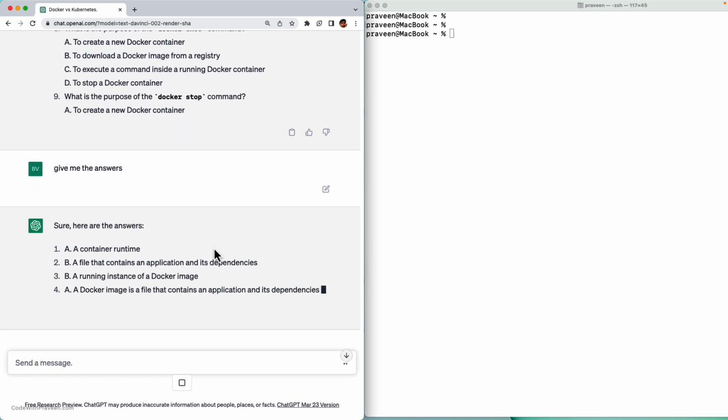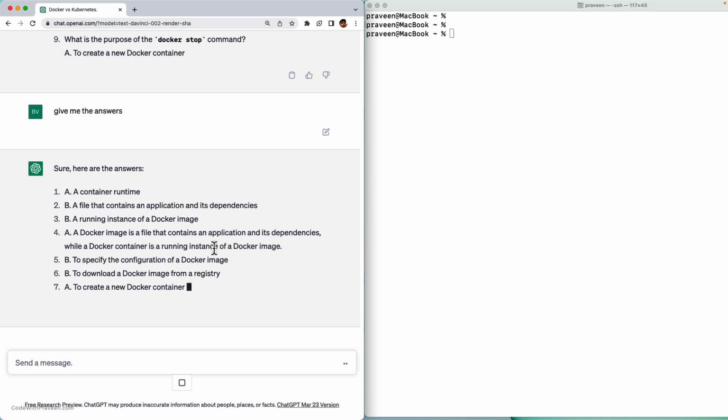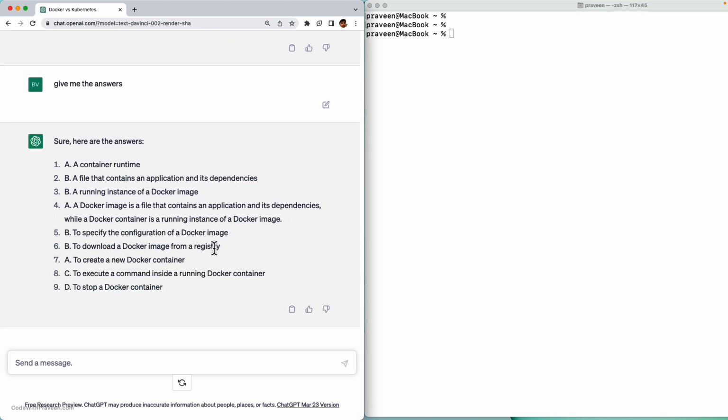Okay, that's good. That's pretty neat. So within a few seconds, you have generated a list of questions to test your knowledge. I'm assuming you yourself have answered it, and you can cross-verify the same. If you are going to use Google search or anything, then it's going to take a longer time. You have to keep hopping to many websites and come across various distractions like ads and so on. But here you can see it's very clean.